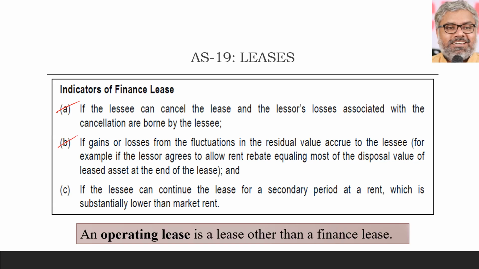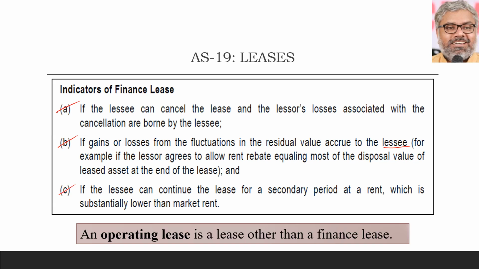Also, if the gains or losses from the fluctuations in the residual value accrue to the lessee, for example, if the lessor agrees to allow a rent rebate equaling most of the disposal value of the leased asset at the end of the lease. The gains or losses from the fluctuations of residual value ideally should go to whom? The owner. Owner is who? Lessor. But if they are coming to the lessee, that means something is wrong. That means it is a finance lease.